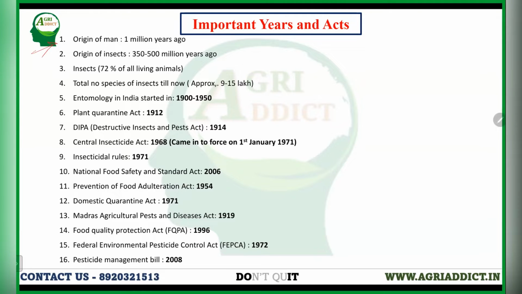First question, that is, when the human being was originated. Human being was originated about a million years ago, means 10 lakh years ago, and they were the primitive primates and the primitives like apes or Homo erectus, that kind of human beings.